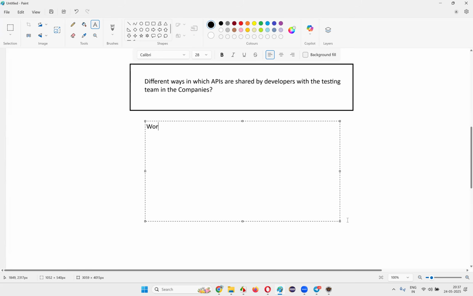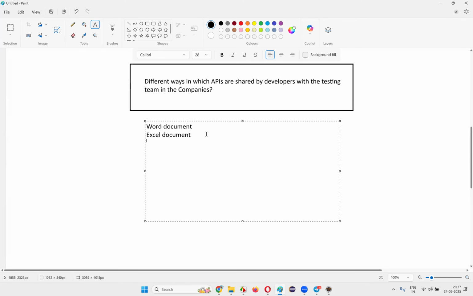Yes. One is a Word document. They may share all the API details, like the API request, the API method, the input data that you have to give for the API, the expected response code, and the expected response. All those things will be documented in a Word document and they can share it with you. Or they can share them in an Excel document also. Excel or Word documents.